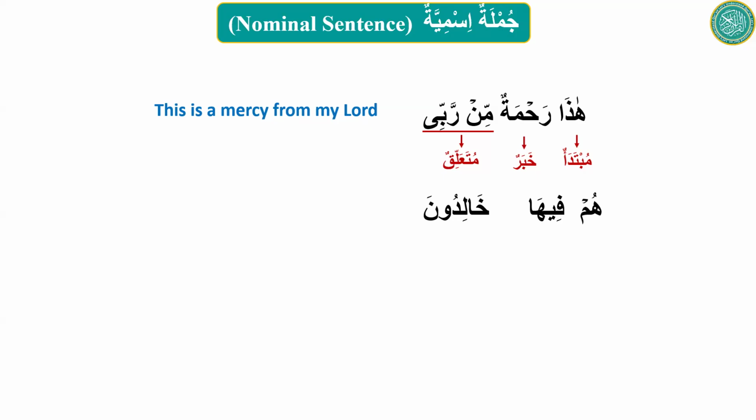Khalidun. Those who live forever. Khalada yakhludu. Khalidun, khaliduna, khalidina. This is a plural. Those who live forever. What's the meaning now? They live forever in him, in her.